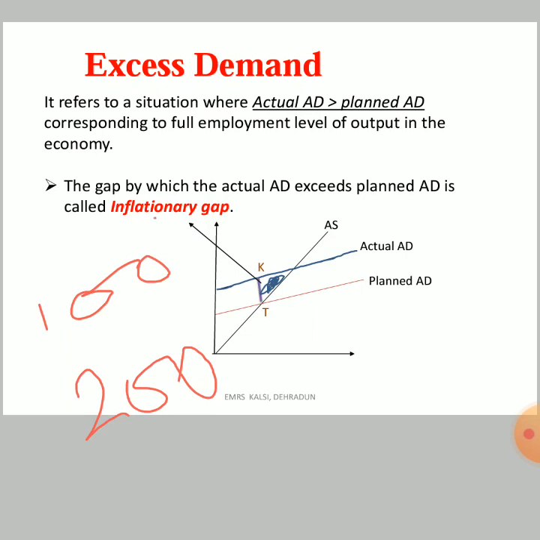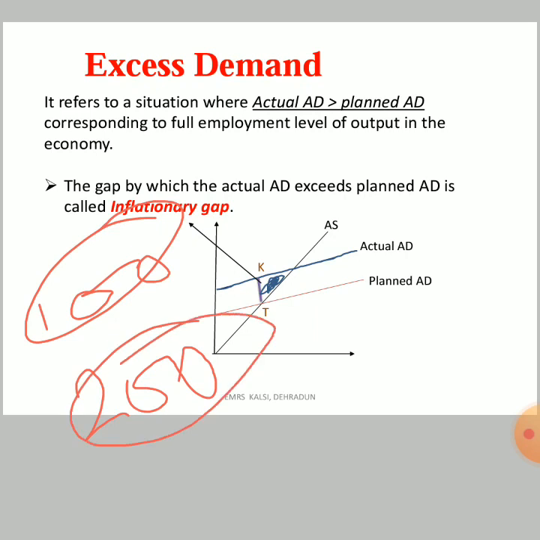So the plan was 100 and the actual became 200. So the actual is more than the planned. So whenever this situation arises, it is called excess demand.